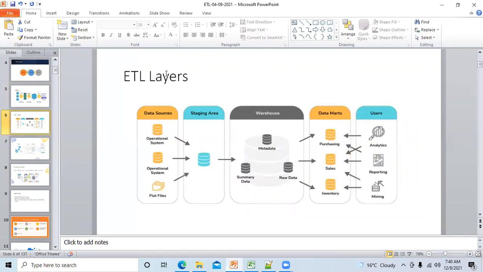Again, this is telling you about ETL layers. These are the data sources. You can get data from multiple sources, operational systems or flat files or any other system. And sometimes it is not like you'll always be getting data in files only. Sometimes they will send data in one database or one server. Maybe the source team will tell that, okay, we will not send you data in file format. We will load data in Microsoft SQL Server, and from there, you please take it and load it in your Oracle database.